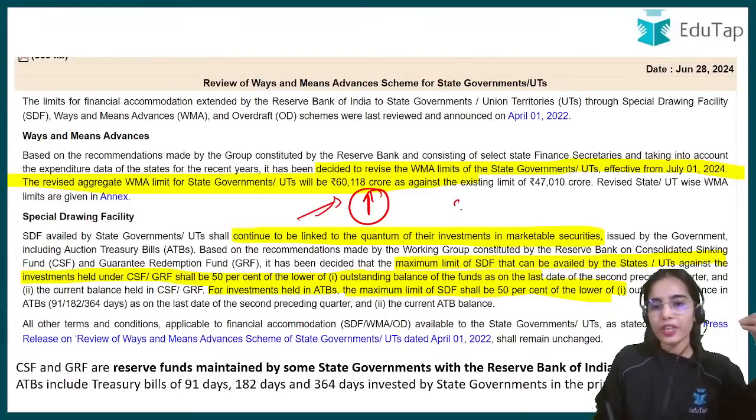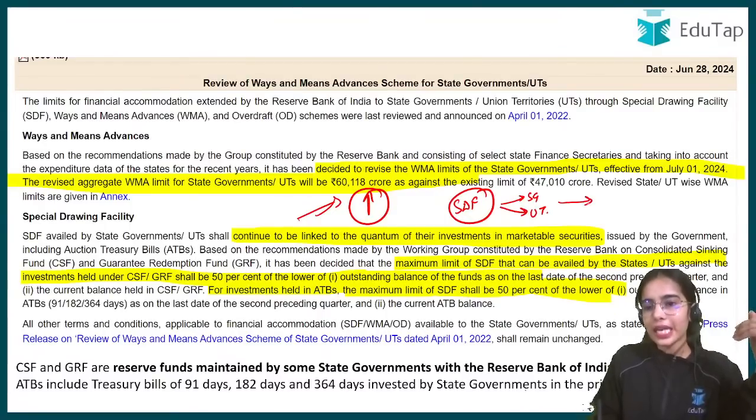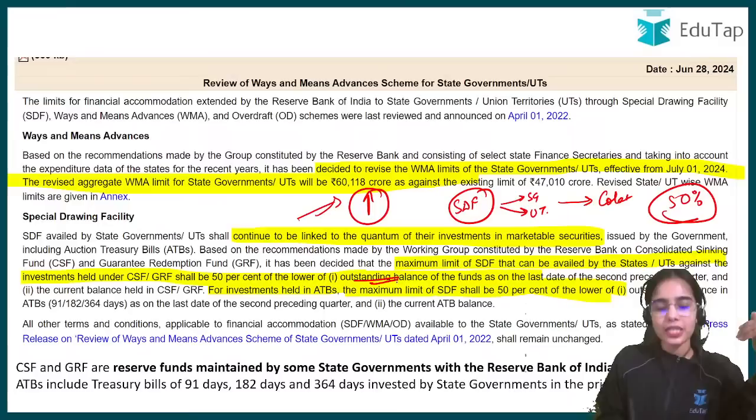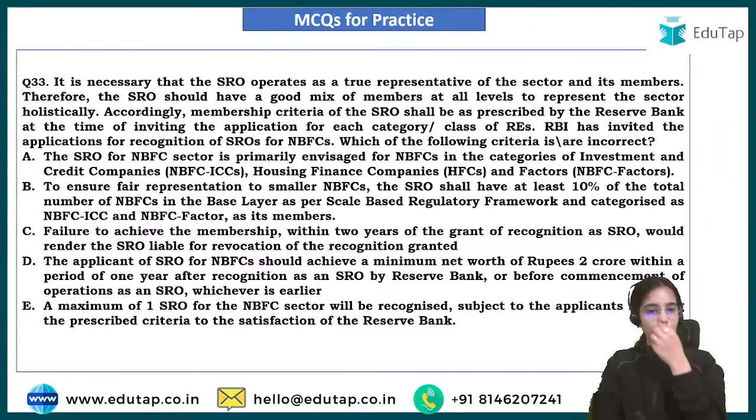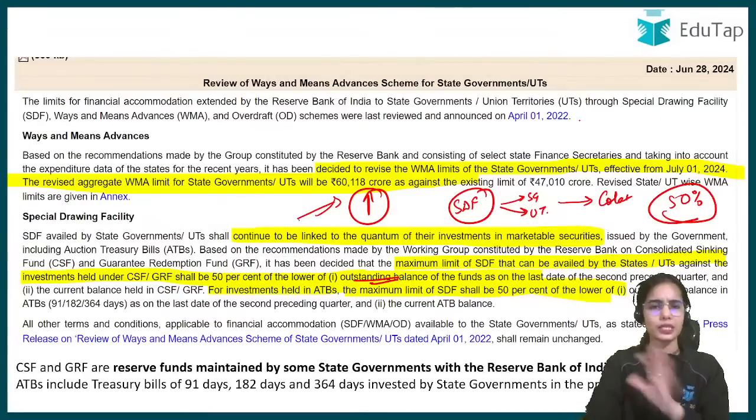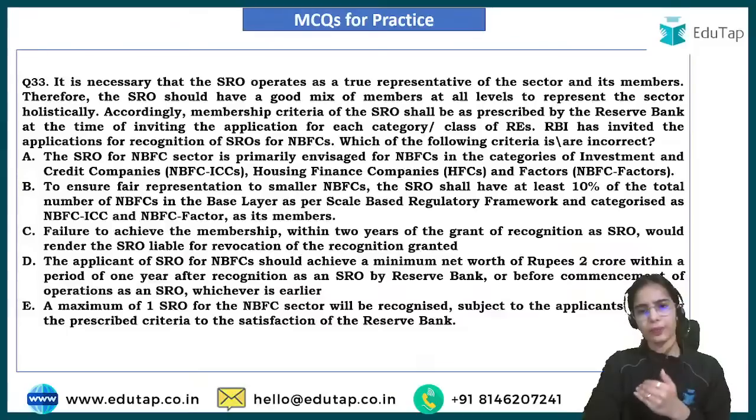For the special drawing facility that the RBI provides to the state governments and to the union territories against collateral, the limit has been made 50% of the outstanding balance or the current balance that is in the CSF, GRF or your auction treasury bills. Okay, so this is the idea. Now just read it and you will understand everything. Just go through it once.